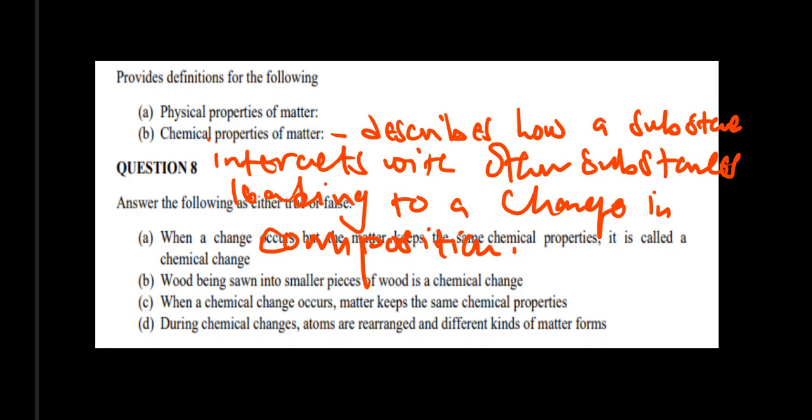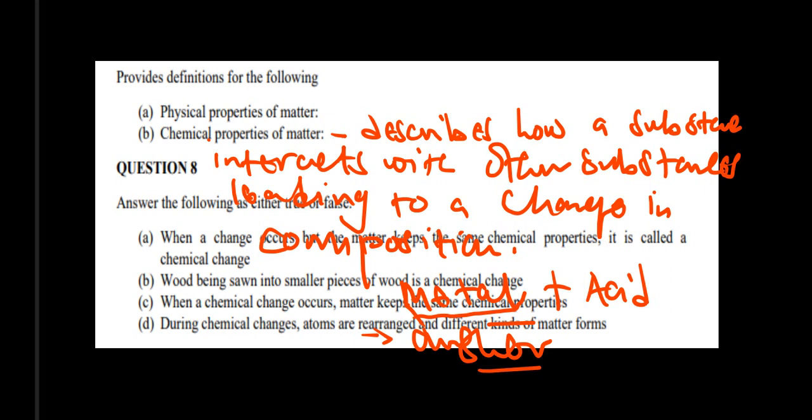So for example, if you get the reaction of a metal with an acid, if you have a metal and you react it with an acid, there's going to be a change that will occur on this metal. Or maybe when you are burning something is another example. When you get a paper and you burn that paper, it's going to turn into ashes. So the interaction of the paper with the fire is going to form ashes, and these ashes will have a totally different composition from the paper.